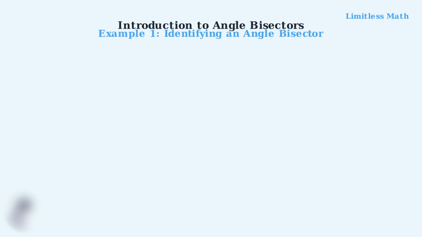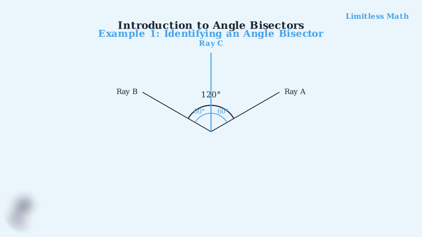Let's start with our first example. Here's a problem you might see on an exam. Identify which ray bisects the given angle. We have angle AOB measuring 120 degrees. We need to find which ray bisects this angle into two equal parts. Ray C divides the 120-degree angle into two equal parts. Each part measures 60 degrees. This makes ray C the angle bisector.